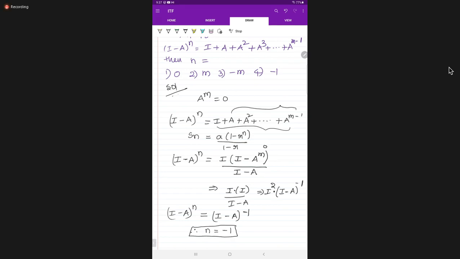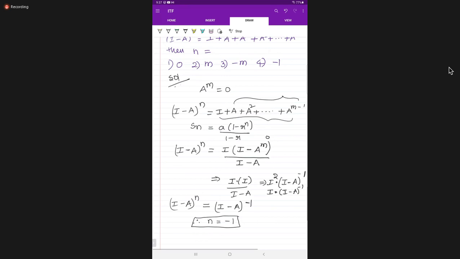Please respond. Is there any doubt? I square value is nothing but I only. I into I minus a to the power of minus 1. I is nothing but 1. 1 into anything is the same, no? I minus a to the power of minus 1. n is equal to minus 1. Is it clear, all of you? Yes, ma'am. Is there any doubt? No, ma'am.